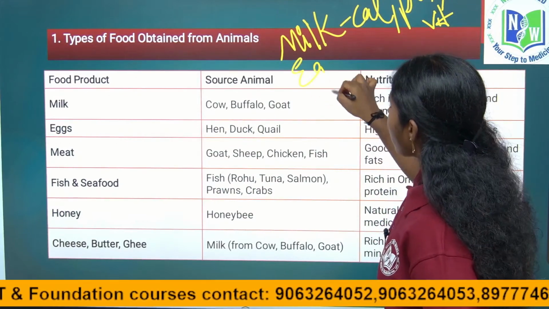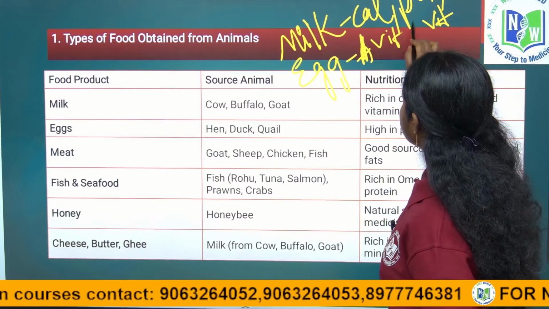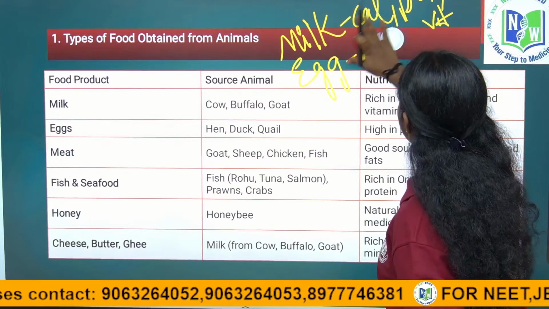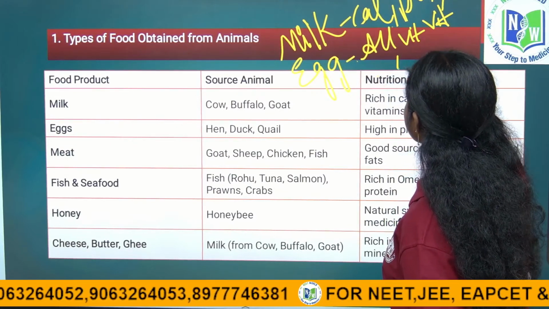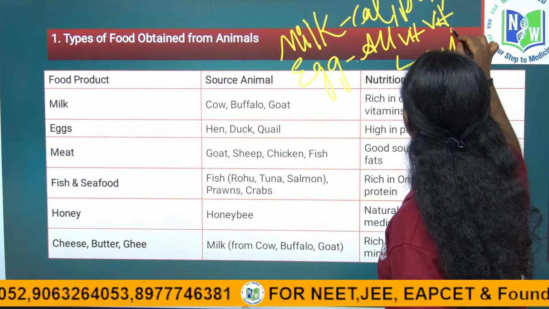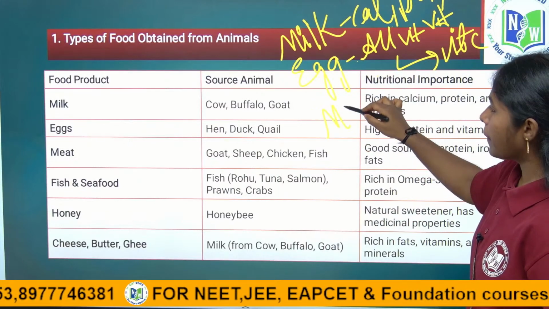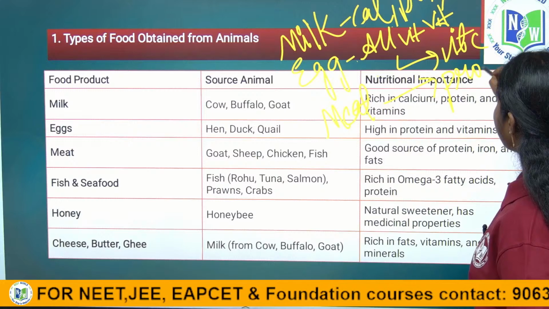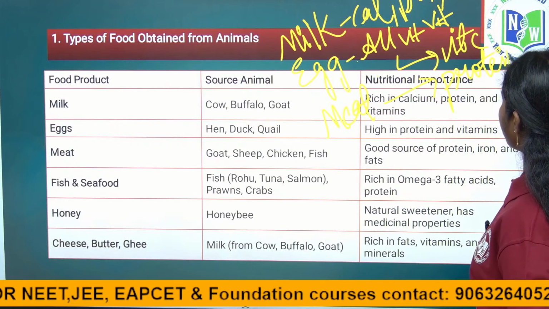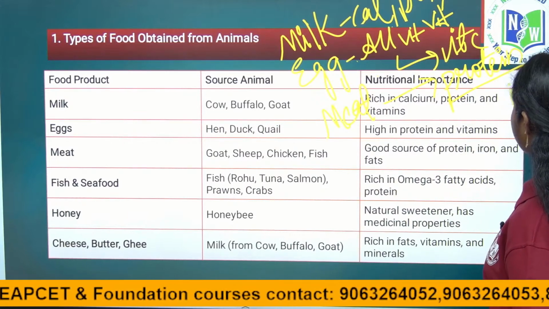Eggs have all vitamins except vitamin C. And meat has mainly protein content. It is only for muscle development. Protein plays a very key role. Next, it has iron and also fats.